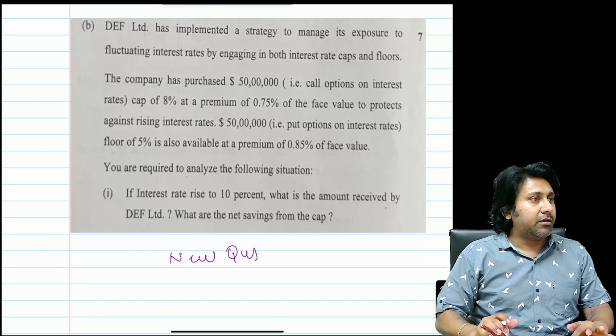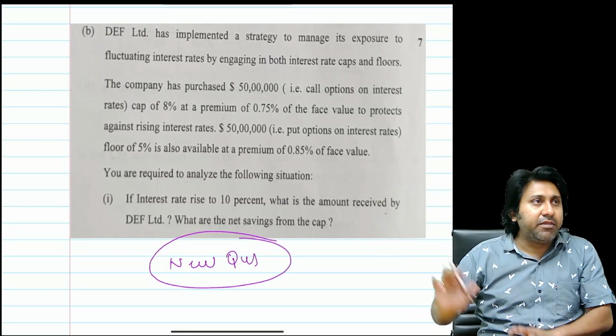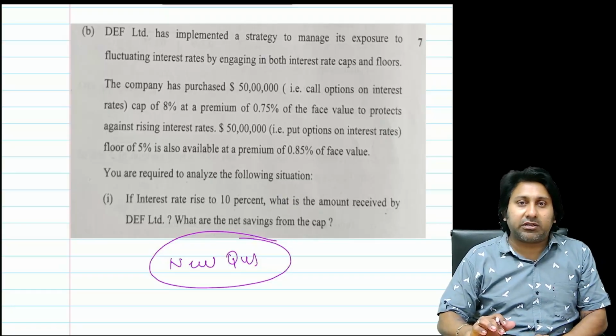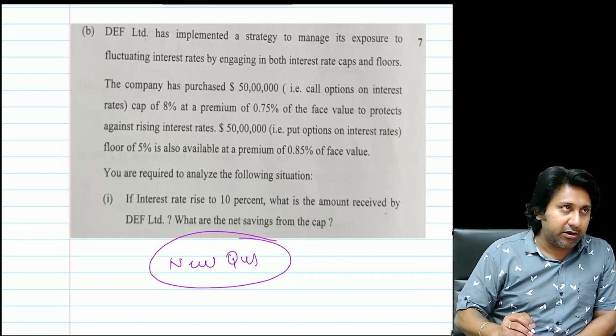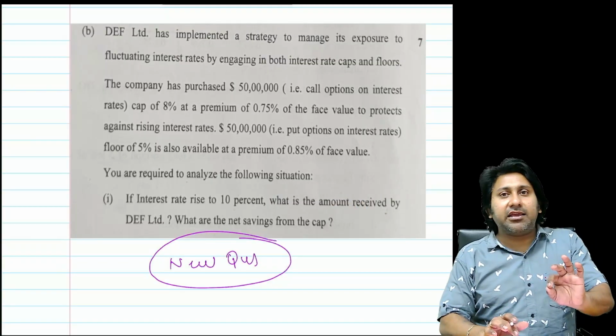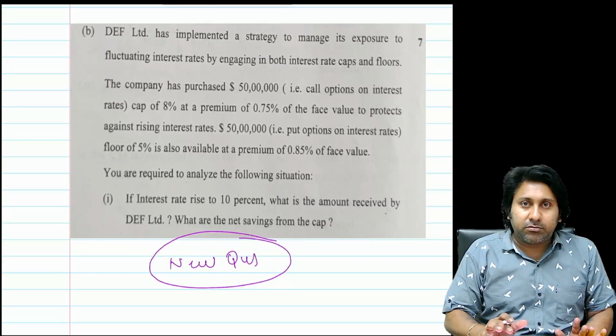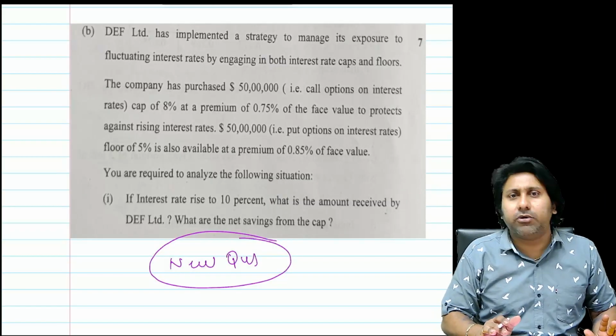Next. This is a new question here. I should agree and admit that this is a new question. It came from interest rate futures and interest rate options, as they call them. This is the only new question that has come. So technically in this total paper, around 12 marks came new, which students have to try in the exam hall and do.